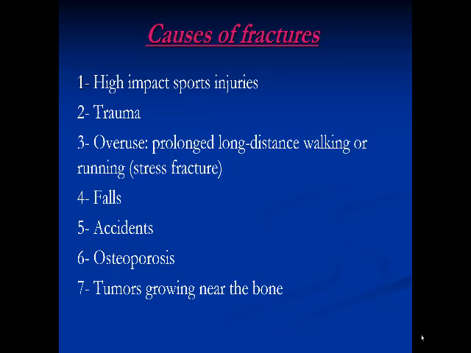But there are some bone diseases that weaken the bone and make it more vulnerable to fracture, even with minor trauma, as in osteoporosis, or tumors growing near the bone, or secondaries, metastasis I mean, okay? So the main causes of fractures are trauma or bone diseases that weaken the bone, like osteoporosis, secondaries, or tumors growing near the bone.